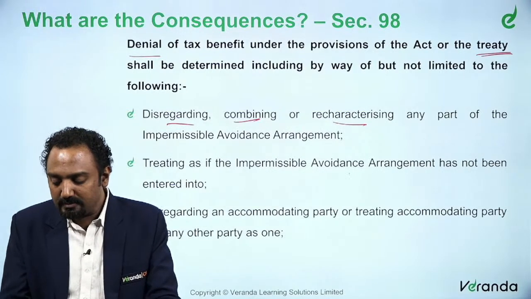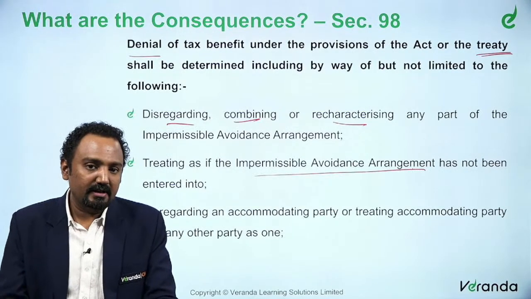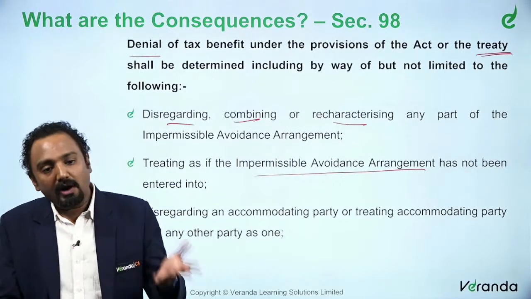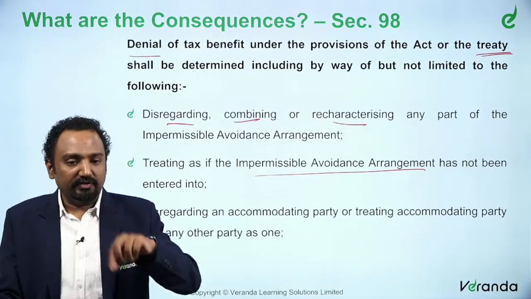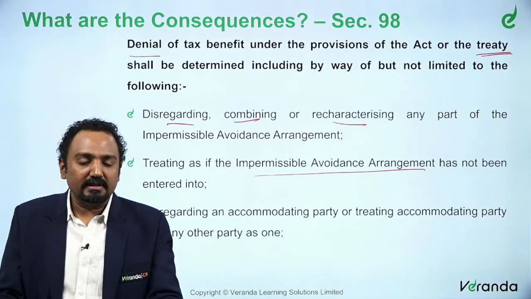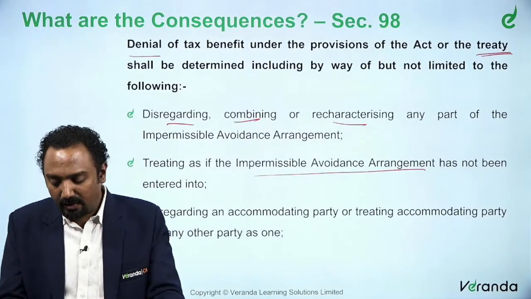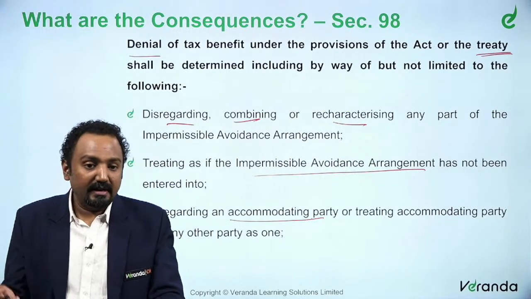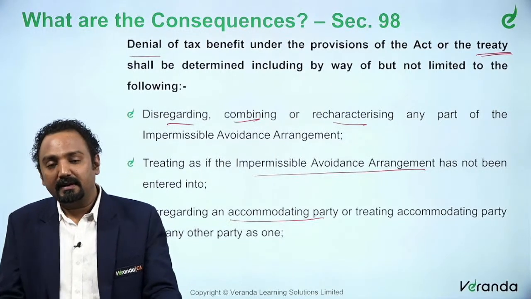Treating as if the impermissible avoidance arrangement has not been entered into. As if the arrangement itself was not entered into, what would have been the tax position? That will continue to apply. Similarly, disregarding an accommodating party or treating the accommodating party and any other party as one.